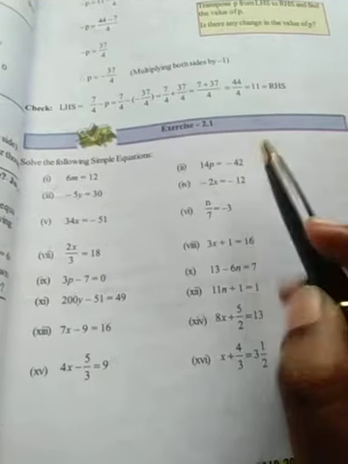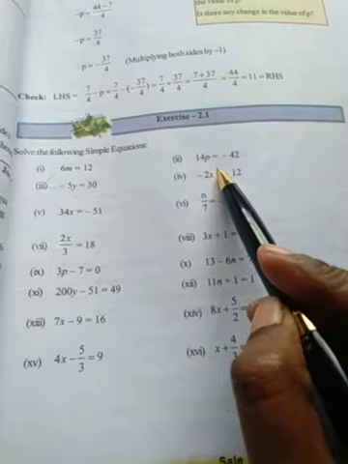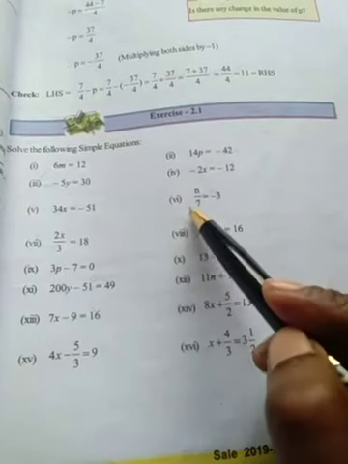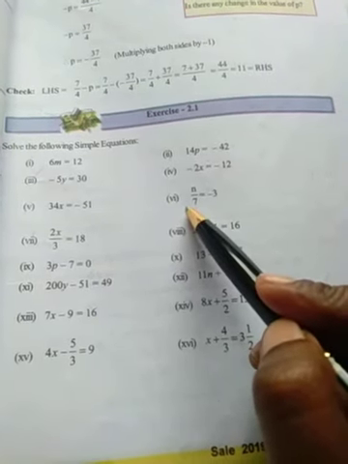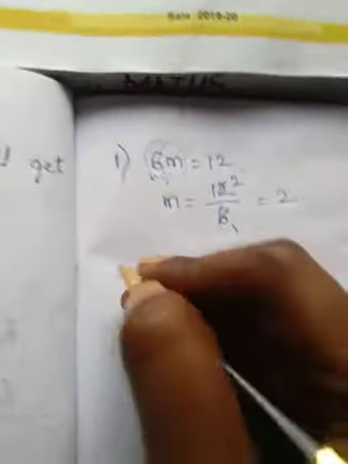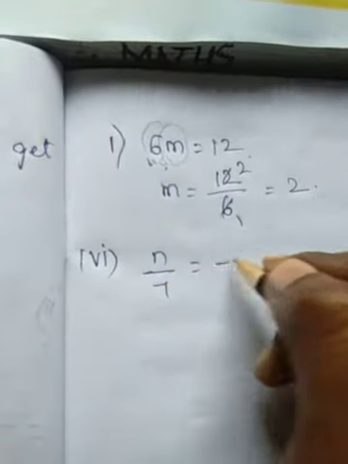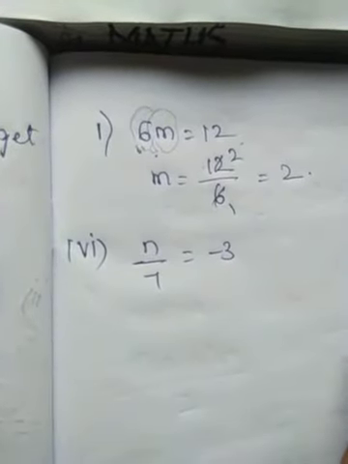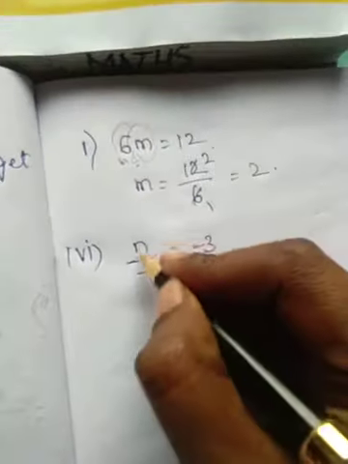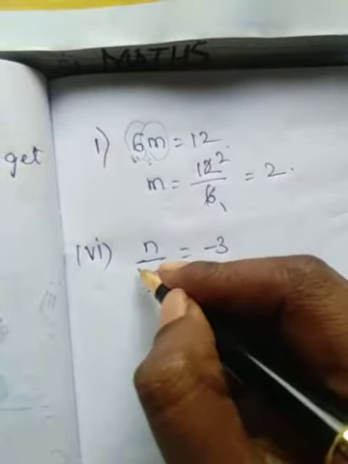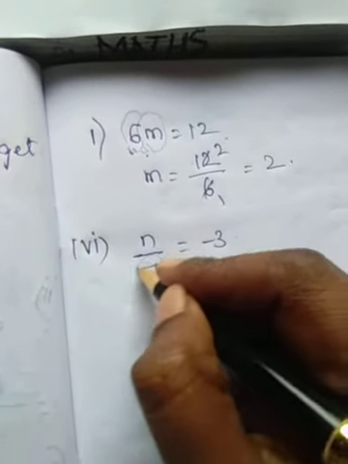The second one is also the same, third, fourth, fifth and sixth are also the same. See here, the sixth one: n by 7 equal to -3. Here it is in the form of division, and the extra 7 is in division.